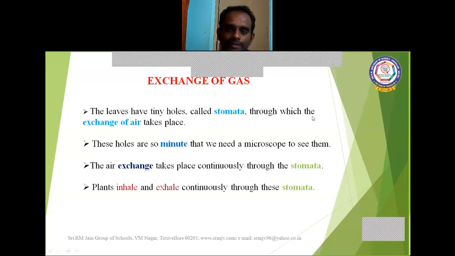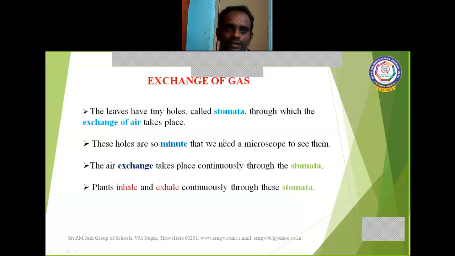Once again, all leaves have tiny holes called stomata, small holes through which the exchange of air takes place. The air exchange takes place continuously through these stomata only.